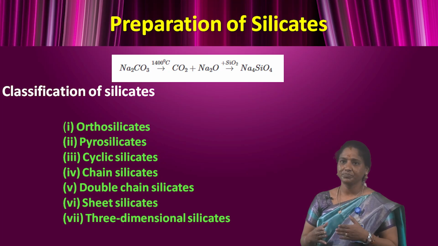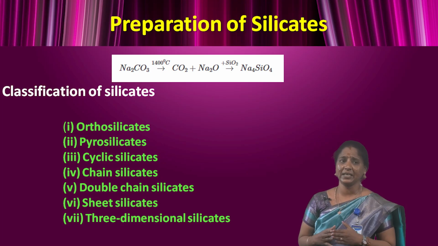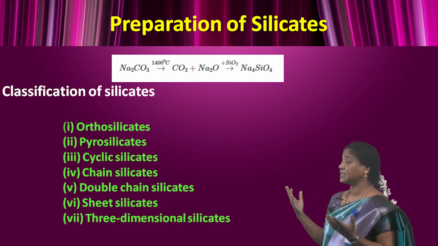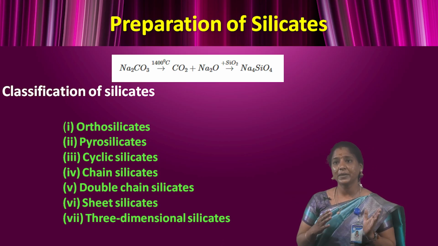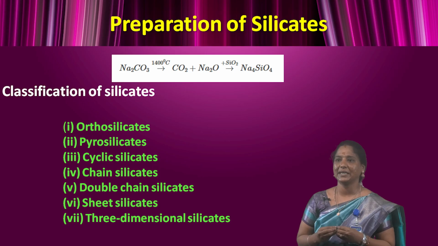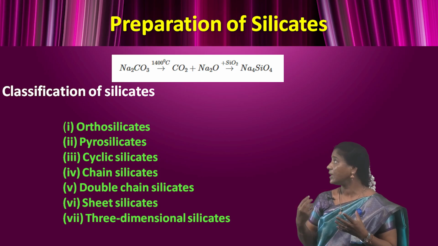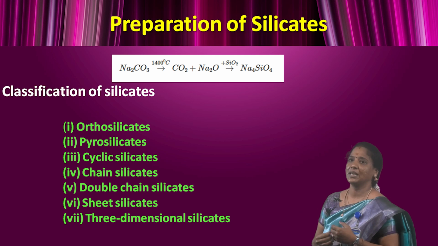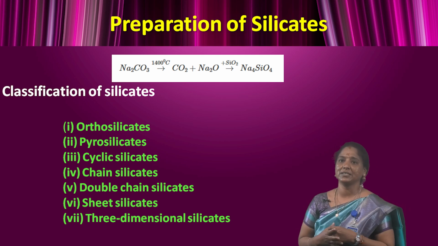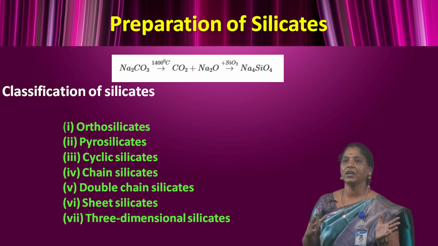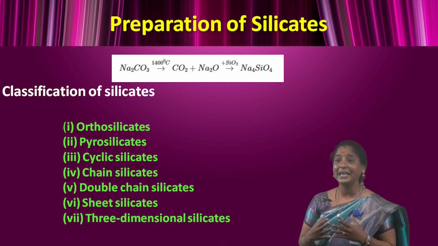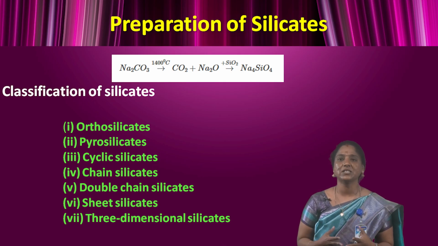And then next, preparation of silicates. How to prepare the silicates? First of all, silicates can be prepared by fusing alkali metal carbonates with sand in an electric furnace at about 1400 degrees Celsius. Classification of silicates depends on the way the tetrahedral units are linked. The structures are classified into the following types.